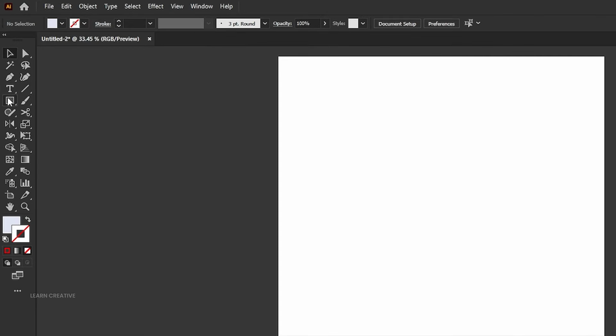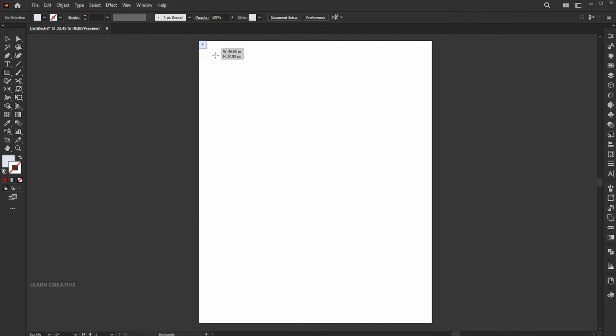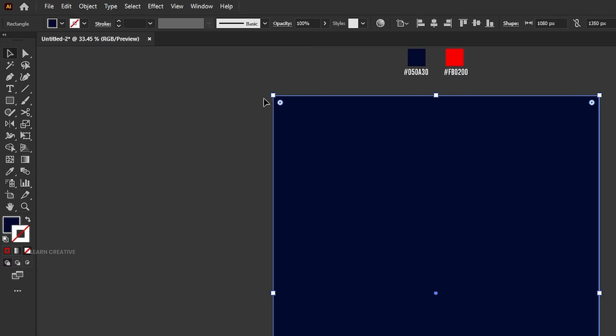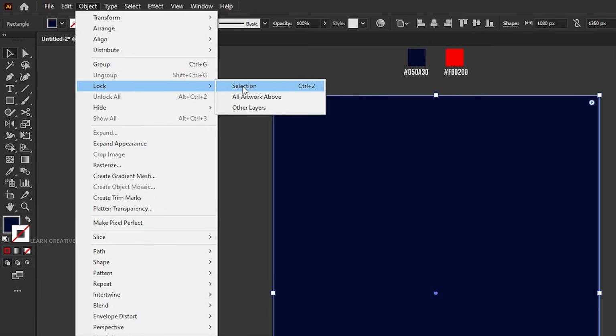Go to the rectangle tool and draw an artboard size rectangle. Apply the blue color to it using the eyedropper tool. Go to the Object menu, Lock, and Selection.